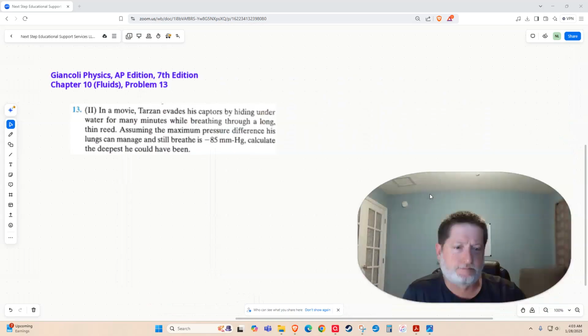Okay, this one is Giancoli Physics AP Edition, 7th edition. We're in Chapter 10, Fluids, and we're working on problem 13. Go ahead and jump in.